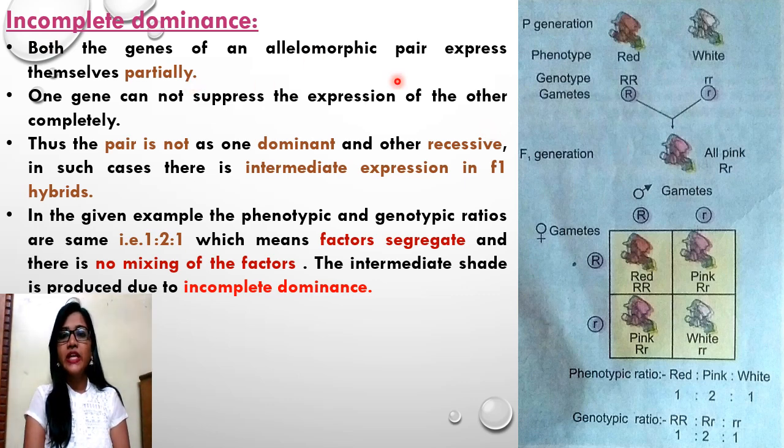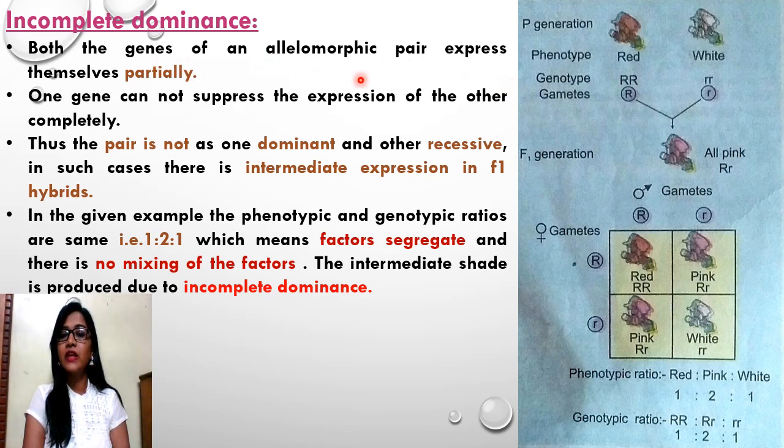But when we take the same example in case of incomplete dominance, suppose there is a crossing of red flowers with white flowers. As we are not talking about dominant and recessive characters, there is no dominant trait and no recessive trait, but there is partial expression of both the genes.